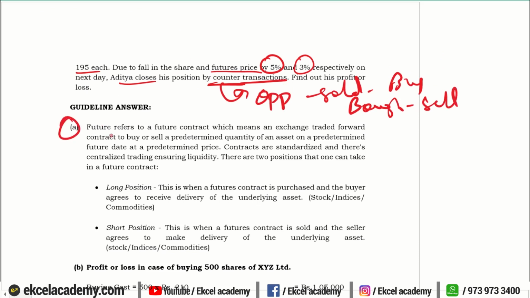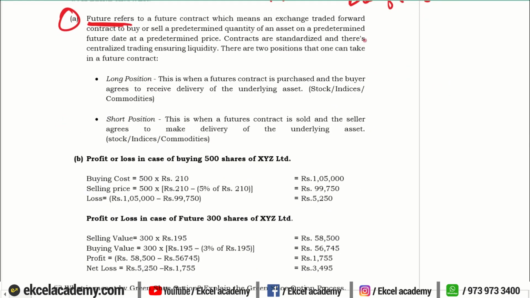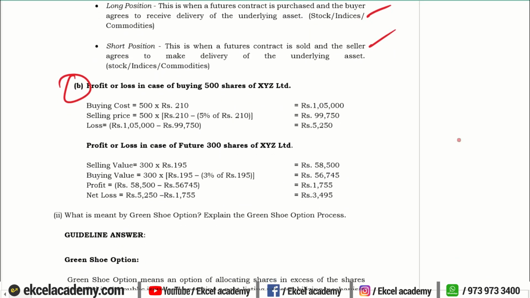So part A is a theory based question. What is a future contract? You can give the theory, what is the meaning, what is the short position, what is the long position. Second one is about the calculation of profit and loss, because he has also undertaken a counter transaction. So we will give the computation, right? Whether there is a profit or there is a loss. So we will say there is a net loss.